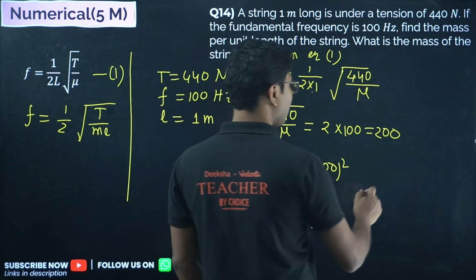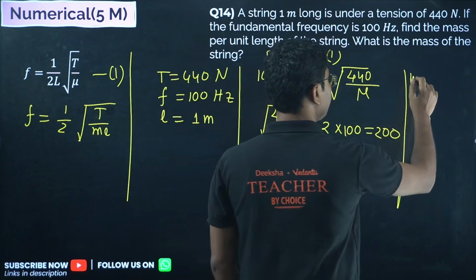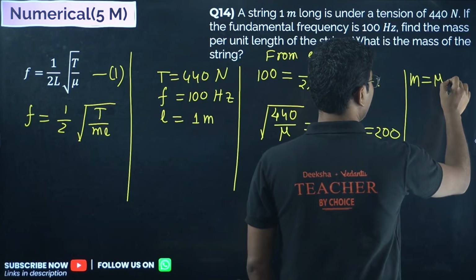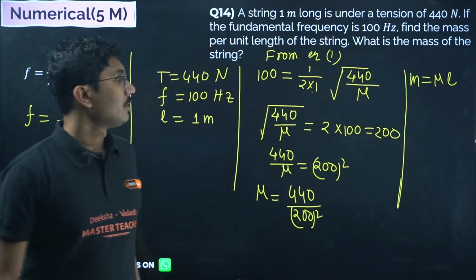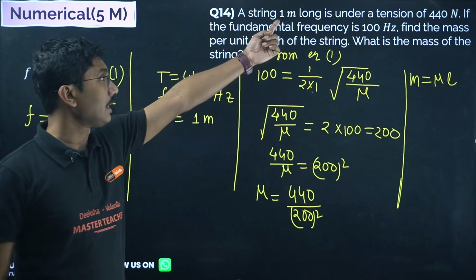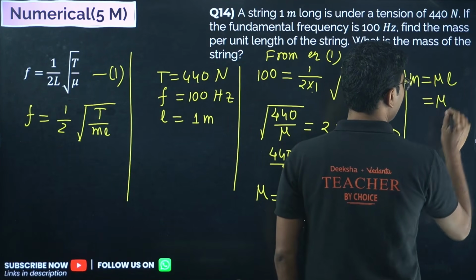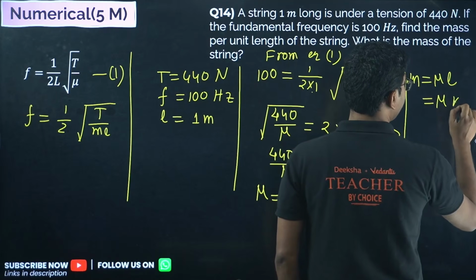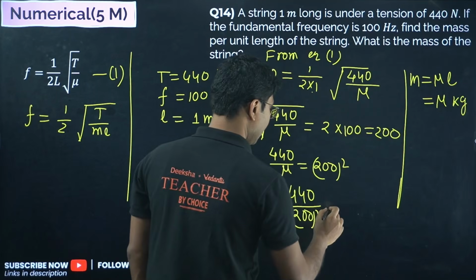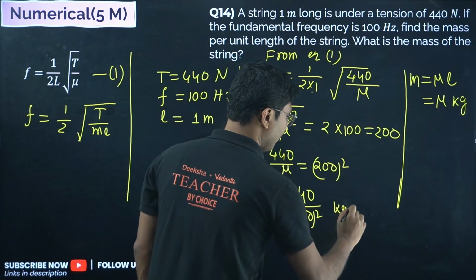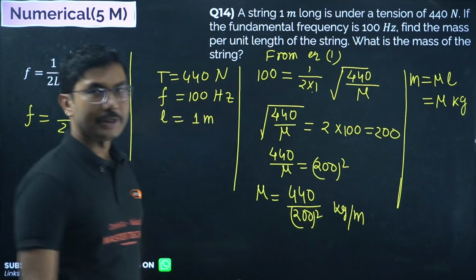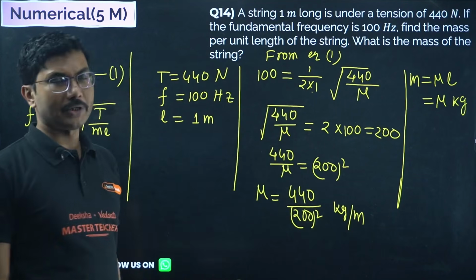What is the mass of the string? Mass of the string is mu into length, so mass per unit length into total length. Total length here is 1 meter, so mass will also be the same value as mu, but it will be in kilograms and mu will be in kilograms per meter. Unit wise they will be different, value wise for this problem they will be the same.